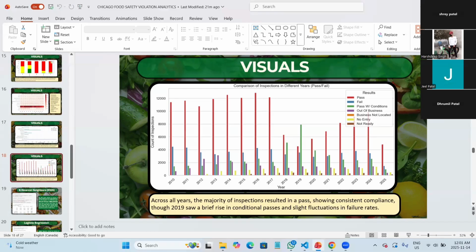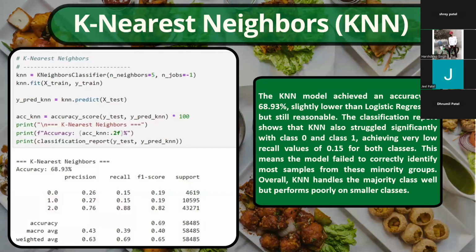Some categories like out of business and no entry stay steady over the years. And overall, this visual helps us to compare how the inspection results change over time. So here I will explain the performance of KNN. When we tried the KNN model, we faced some difficulty with class 0 and class 1. When we tried class 2, it gives better accuracy, about 68.93%. But on class 0 and class 1, the accuracy was very low.